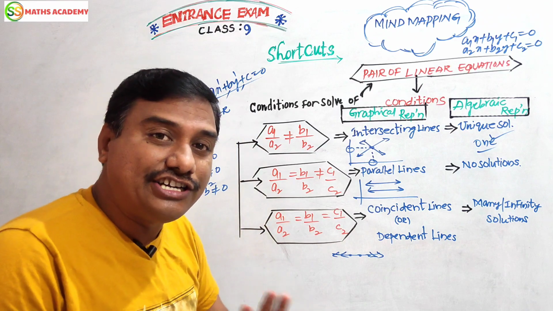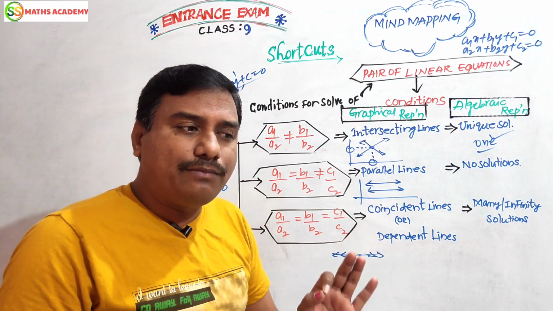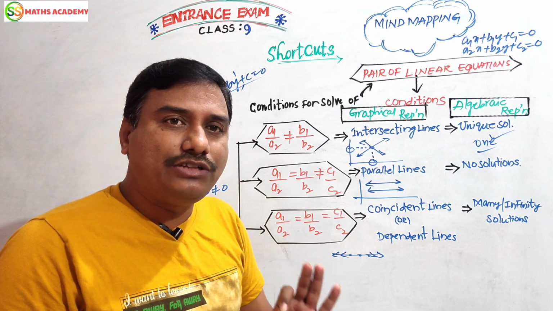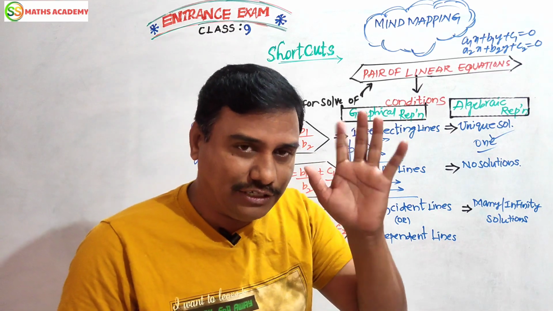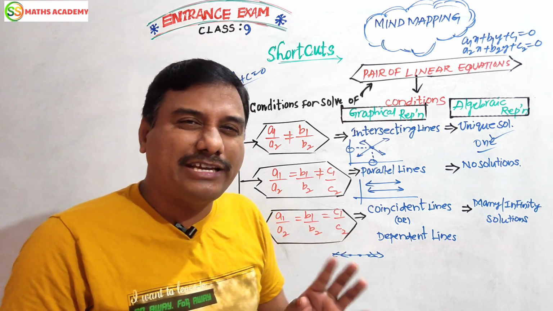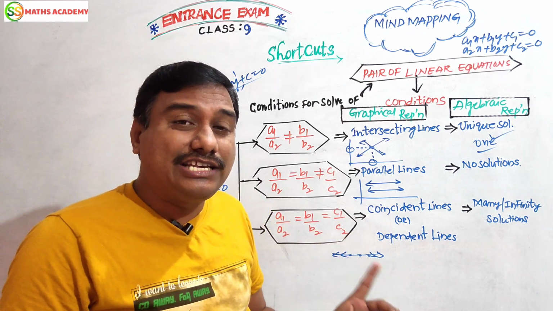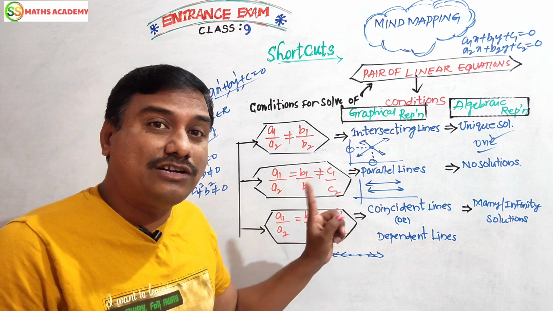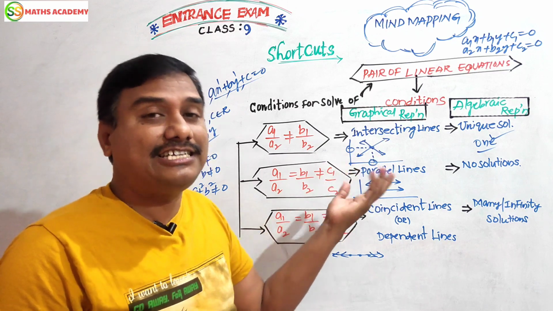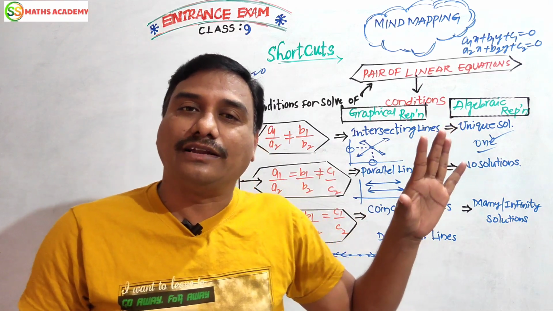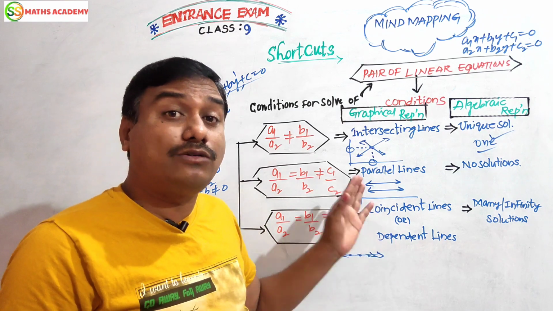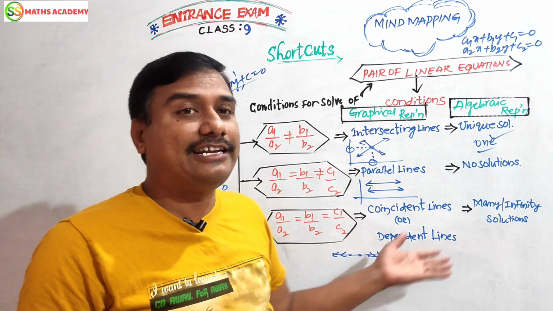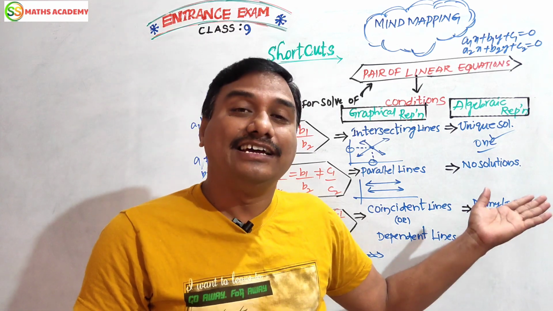Dear friends, three conditions are completed. If a1 by a2 is not equal to b1 by b2, then the lines are geometrically intersecting lines. It has one solution. Fix it in your mind. If a1 by a2 equals b1 by b2 but not equal to c1 by c2, first two are equal, third one not equal, then it is called geometrically parallel lines. It has no solution. Next, if a1 by a2 equals b1 by b2 equals c1 by c2, then the lines are called coincident or dependent lines. It has many solutions, dear friend.